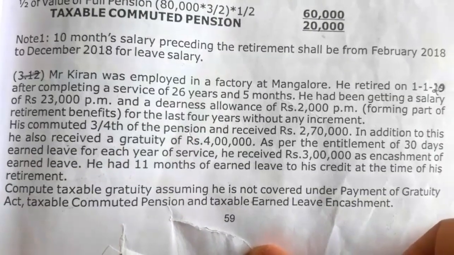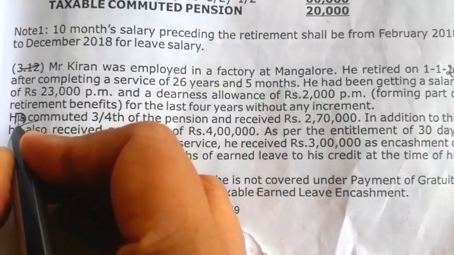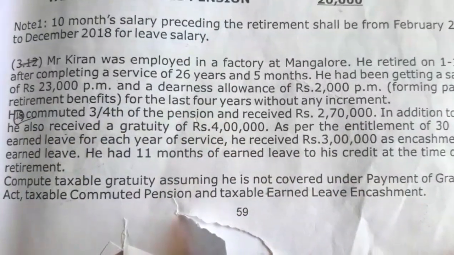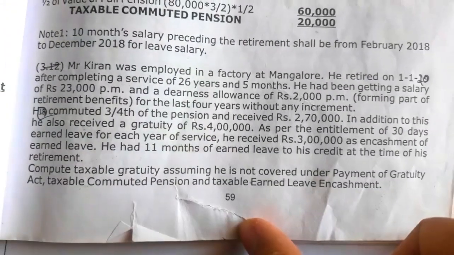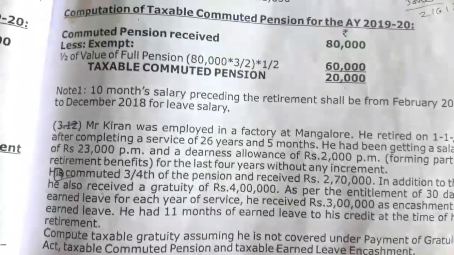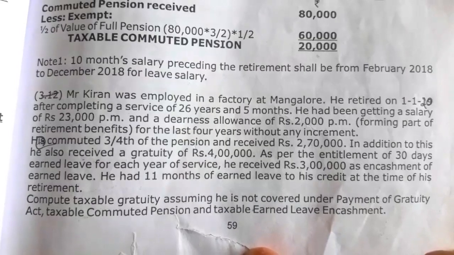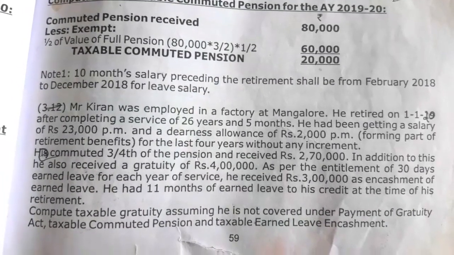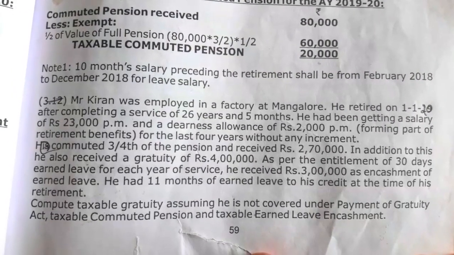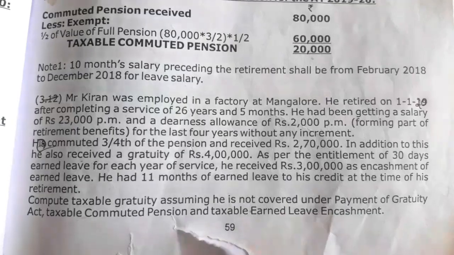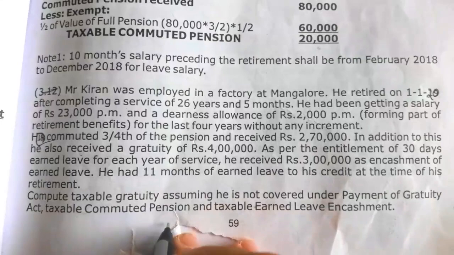He commuted three-fourths of the pension and received rupees 2,70,000. In addition to this, he also received a gratuity of rupees 4 lakh as per entitlement of 30 days earned leave for each year of service. He received rupees 3 lakh as encashment of earned leave. He had 11 months of earned leave to his credit at the time of his retirement.